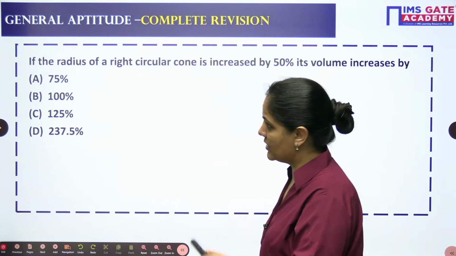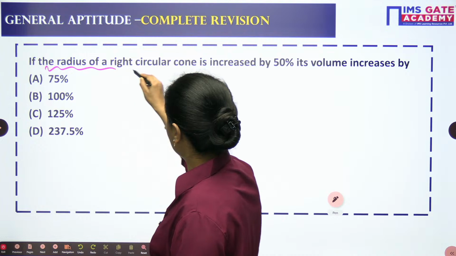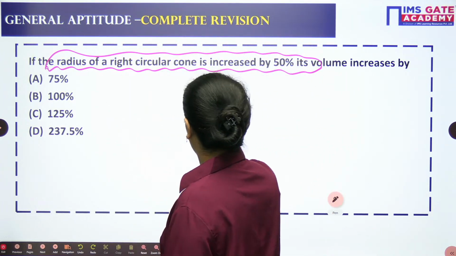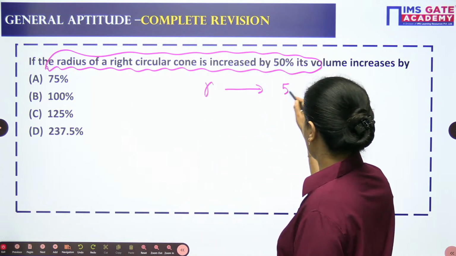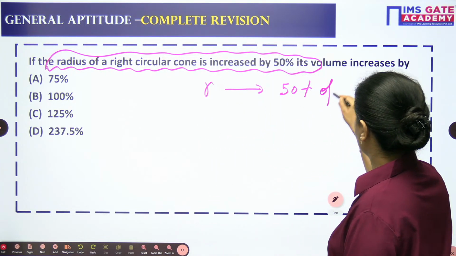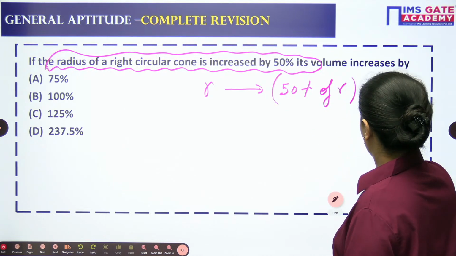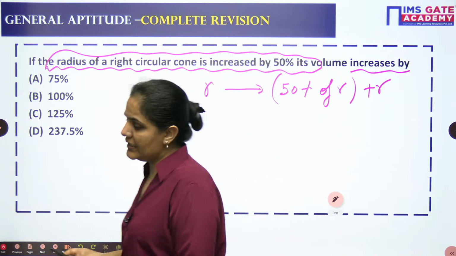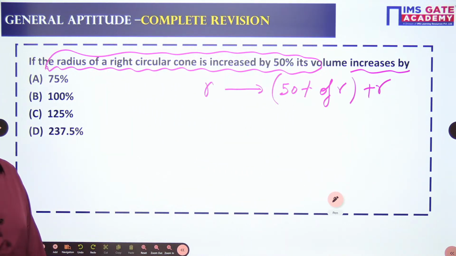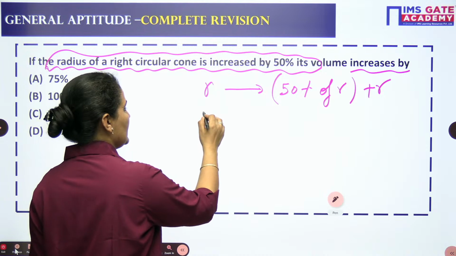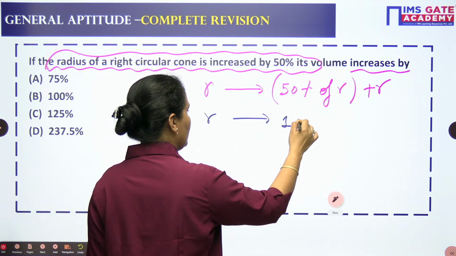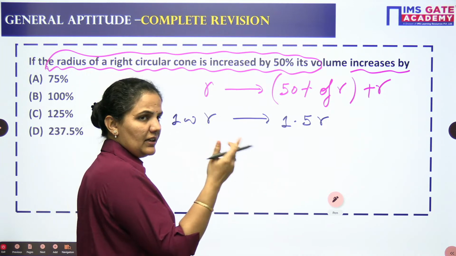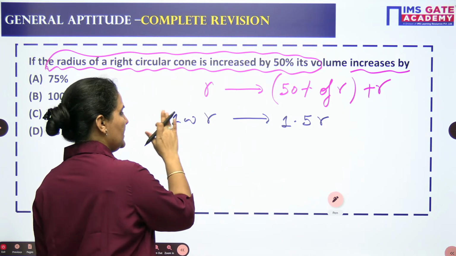Next is a very simple question we are having. If the radius of a right circular cone is increased by 50%, if you are taking the earlier radius as R, it is increased by 50%. So it will be 50% of R plus R. Then you need to find out what happened with the volume. So if you are taking radius as R, after increment it will become 1.5 R. Or if you are taking radius as 100, then after 50% increment it will become 150.